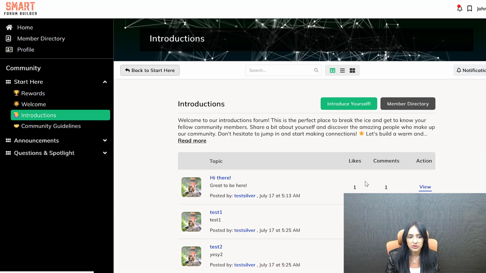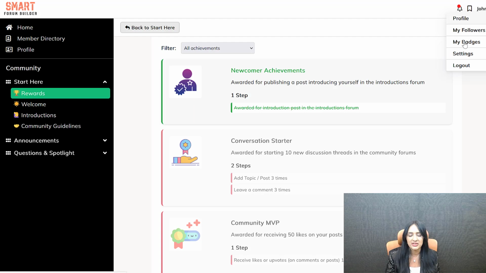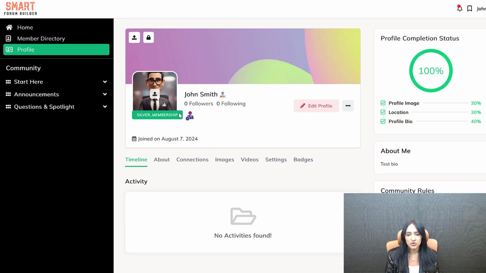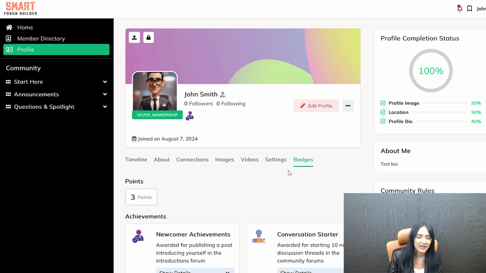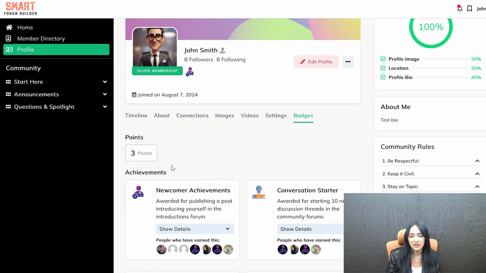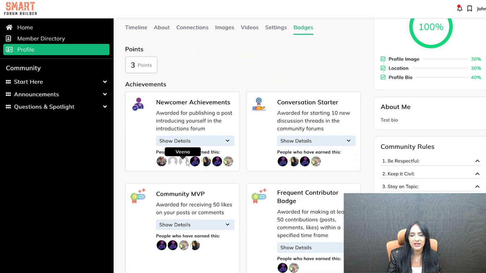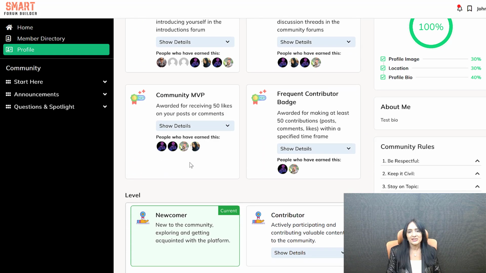And when they come back here to the rewards page, this time it will say you already have this badge and it's going to show up in their profile, right? So this is how they can earn different badges. You can add as many badges as you want right here. And the steps like what they have to do to earn the badge is going to show up. This is how it works.